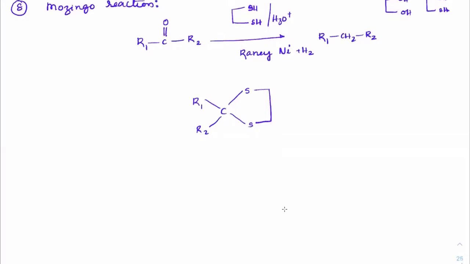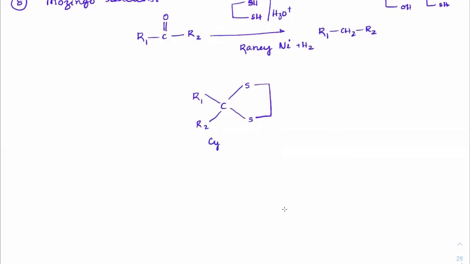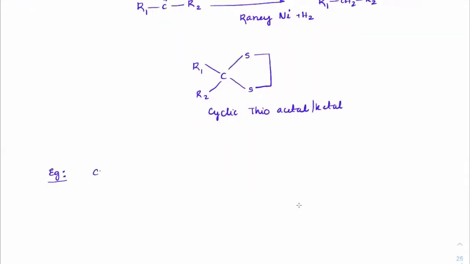This is the cyclic thioacetal. Okay, acetals are also known as ketals. This is how much you need to know, that from this reactant, you're converting into an intermediate. From that intermediate, it will convert into an alkane.